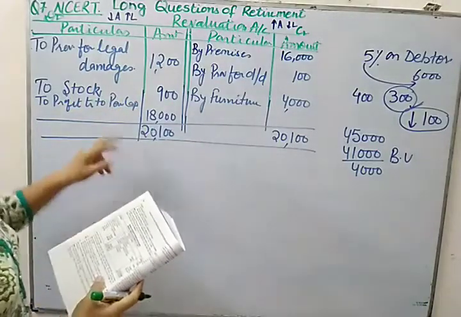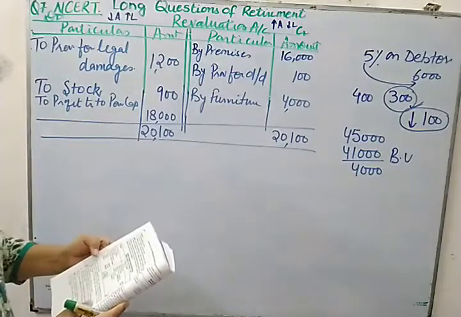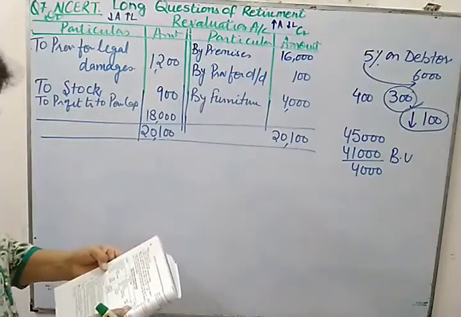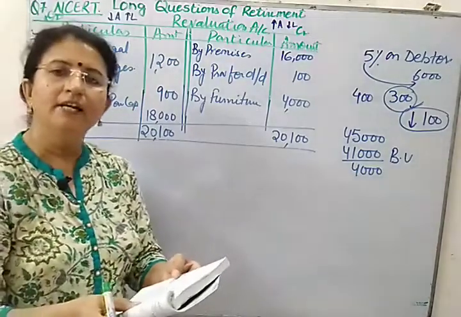We will be dividing the profit among the old partners in the old ratio. The old ratio is 3:2:1 and the three partners are Pankaj, Naresh and Saurabh.